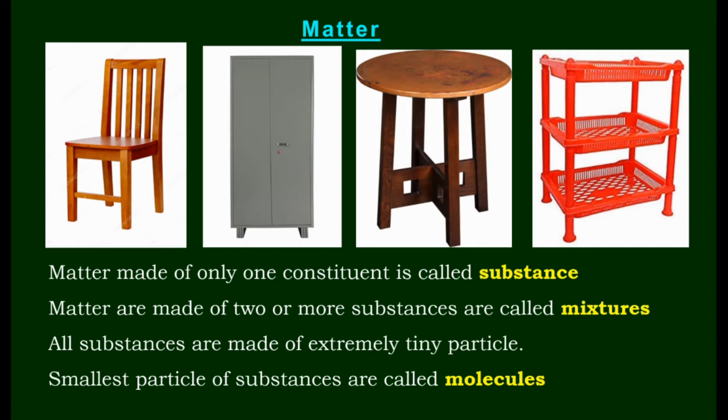Many kinds of matter found in nature are in pure form. That is, they contain only one constituent. In scientific language, matter made of only one constituent is called substance. Matter made of two or more substances is called a mixture. All substances are made of extremely tiny particles. The smallest particles of substances are called molecules.